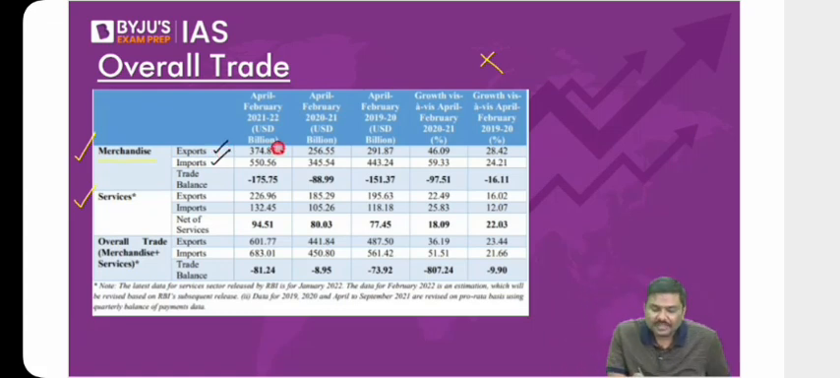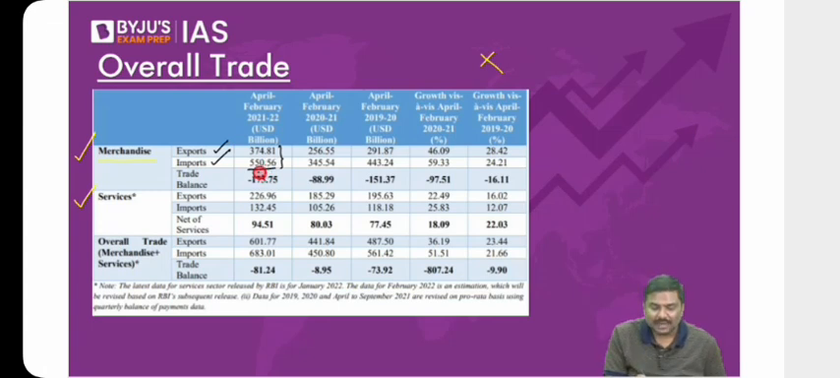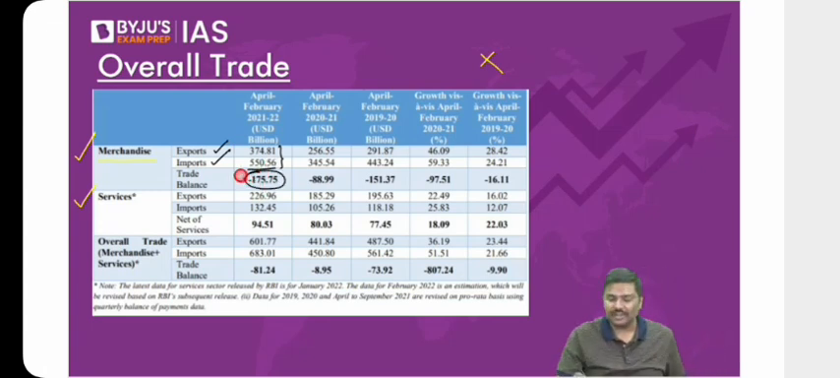Now, when you export, you will bring in dollars. When you import, you'll pay dollars. So how much is the outflow of dollars compared to the inflow of dollars? That is the value given here. Based on this, can I simply say that in the case of merchandise, we have a trade deficit?